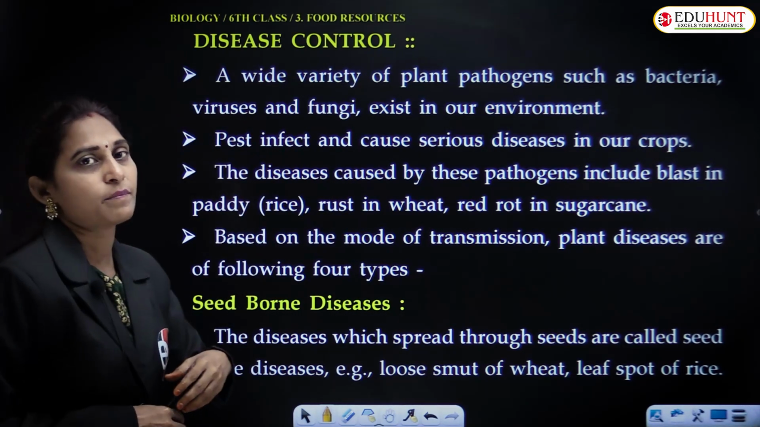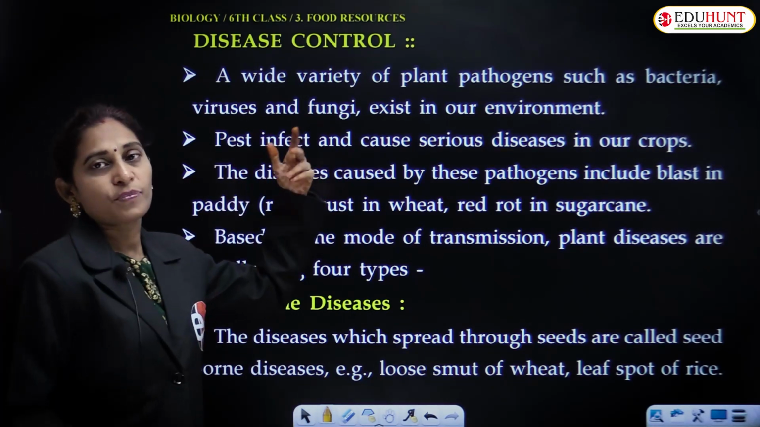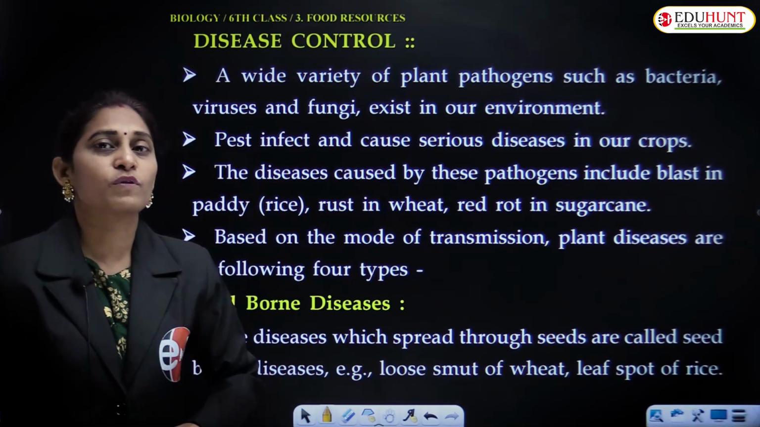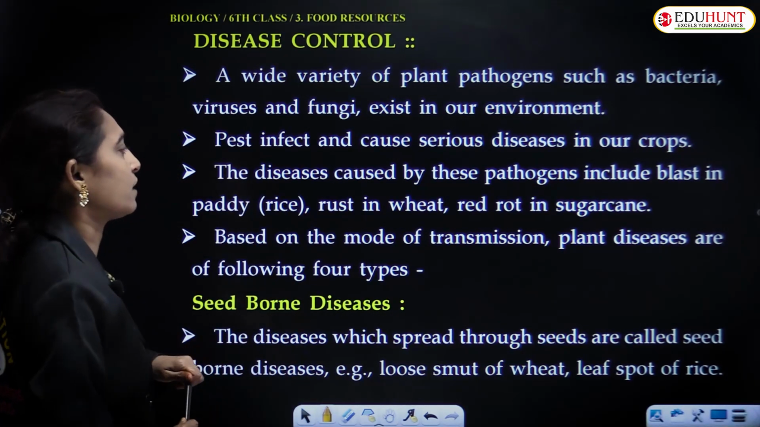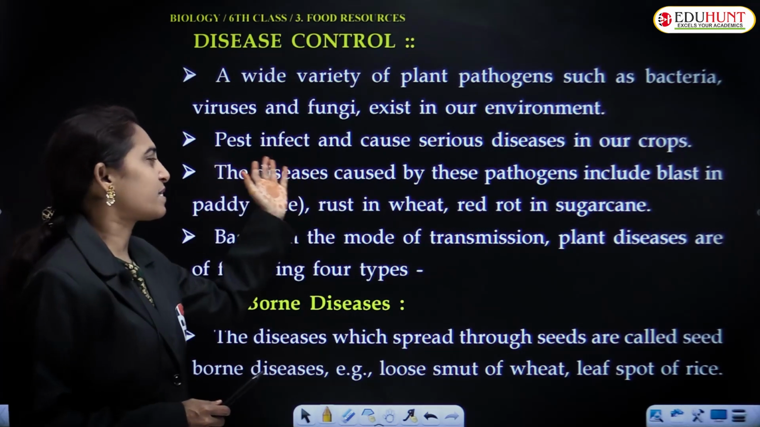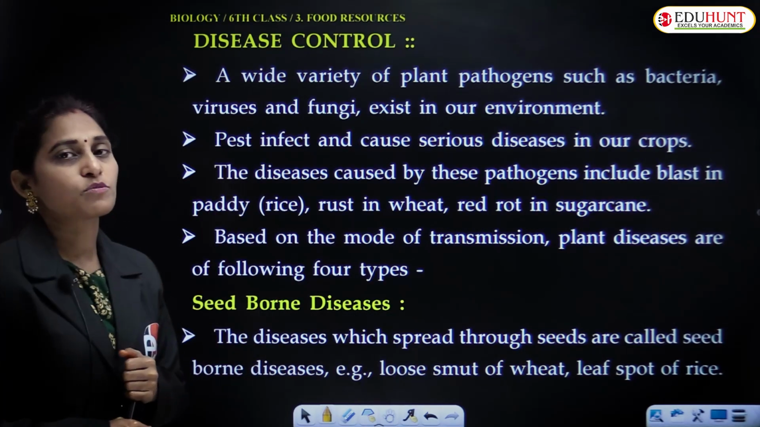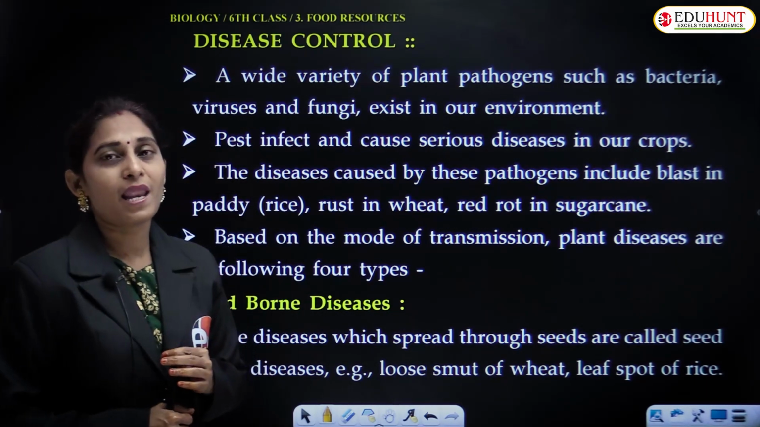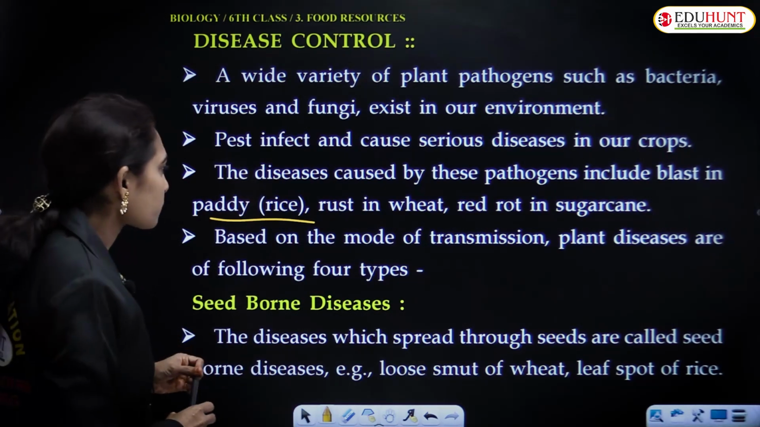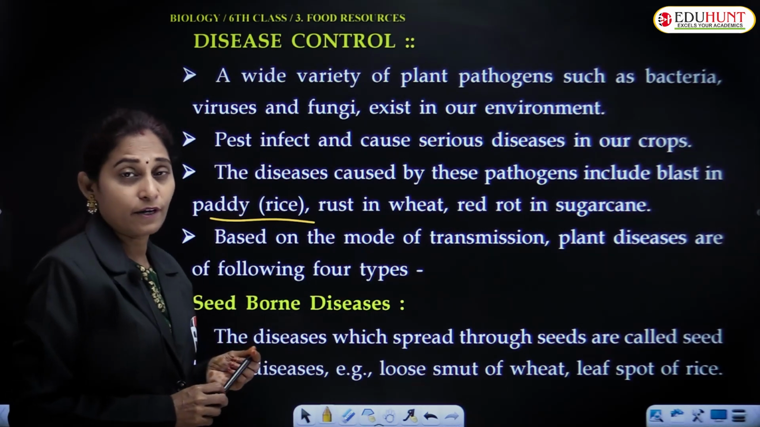A wide variety of plant pathogens attack the plants and cause various diseases like fungus, virus and even bacteria, and some kinds of nematodes and even protozoans also attack the plants and cause great economic losses to the crop. Pests infect and cause serious diseases in our crops, and the diseases caused by the pathogens include blast of rice, paddy blast, which we call aggi tegulu. Also rust in wheat, rot of sugarcane, red rot of sugarcane.